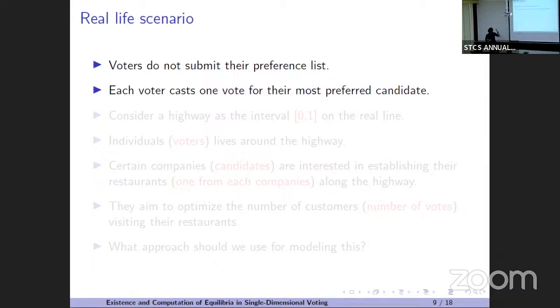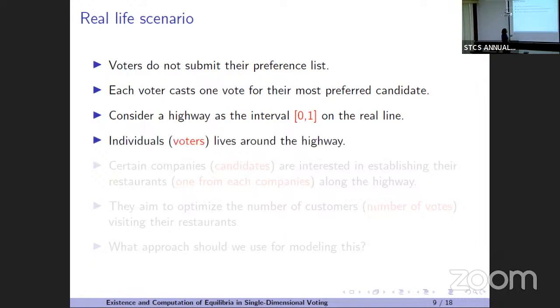Okay, so let's take another example. It's a very good motivation for our problem. Let's say there is a highway. You consider a highway as a real line, so an interval on the real line, let's say the interval 0 to 1. And there's a locality around the highway. So as you can see, on the real line, at this point 15 people live here, 20 people live here. They are called the individuals.